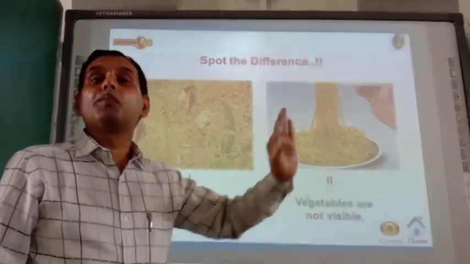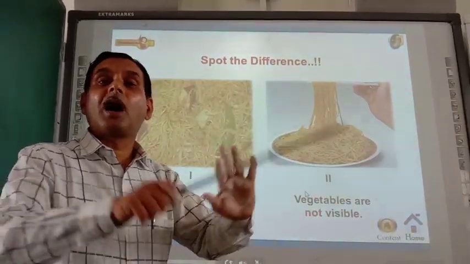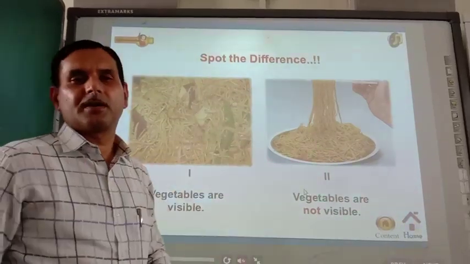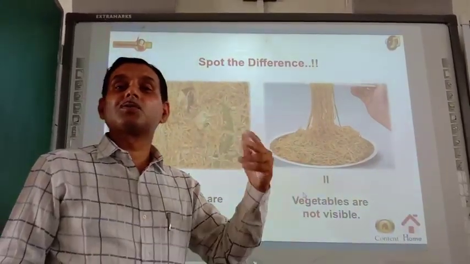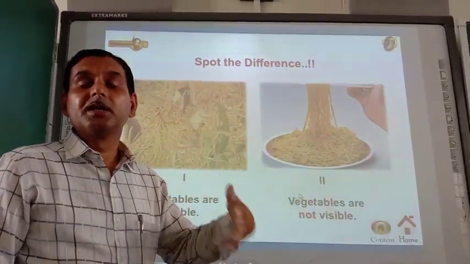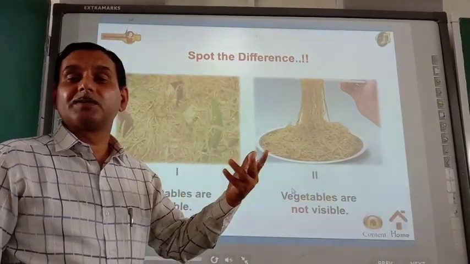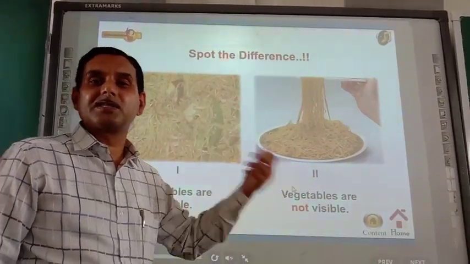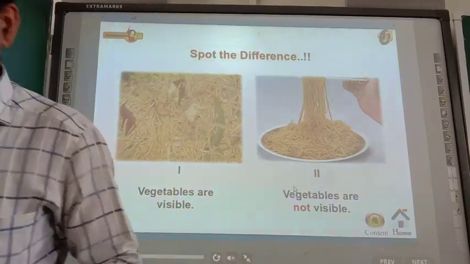One or two components may be visible, but all components will not be visible. If you are making a sugar solution or salt solution, at least water will be visible; sugar and salt will not be visible. Now see the another one.